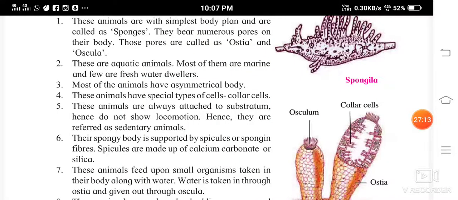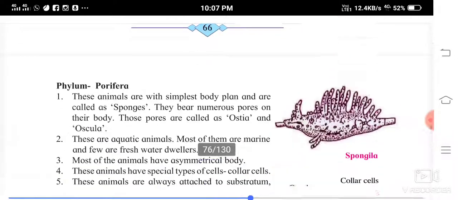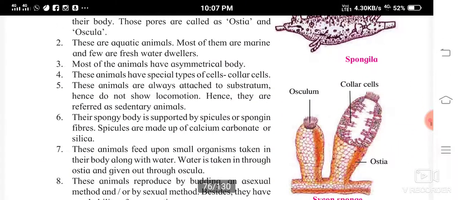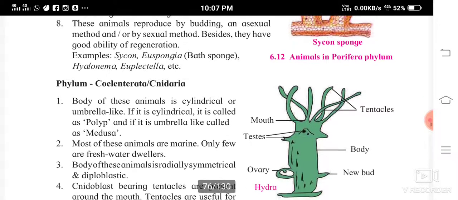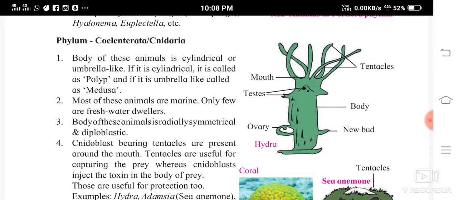Students, I'm sure you have got detailed information about sponges, isn't it? That is the phylum Porifera. So, in the next video, let us study phylum Coelenterata or Cnidaria.